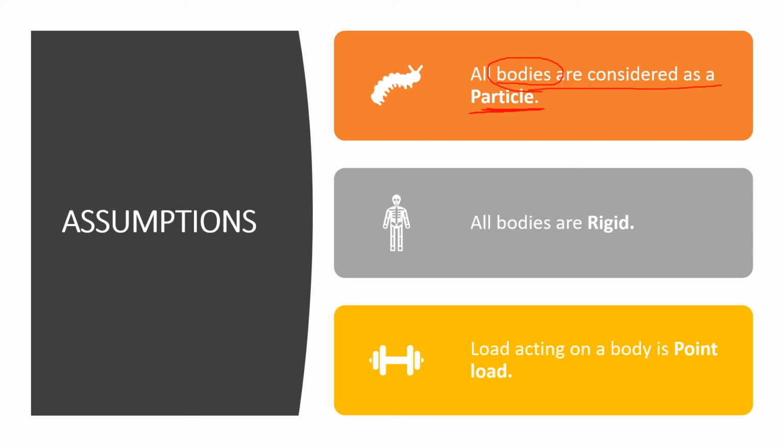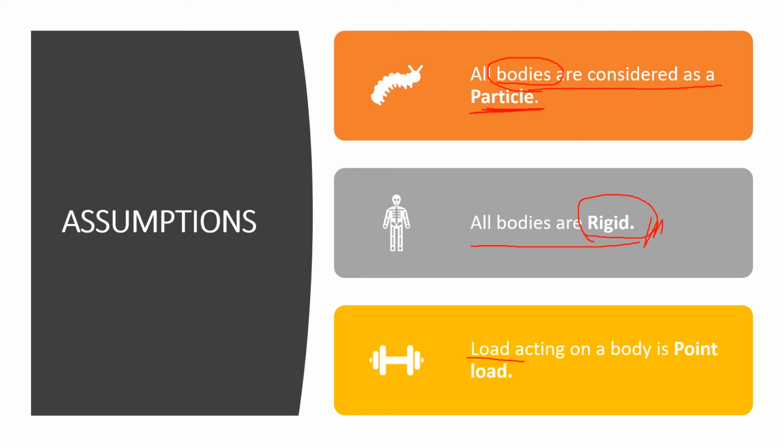So we are not interested in the dimension of the body. Second, all the bodies are rigid. We can say it is a very obvious assumption because we are doing mechanics of rigid bodies. So here we are assuming that all the bodies are rigid, and whatever force I am applying will not be responsible for a change in the dimension of the body because the body is rigid.